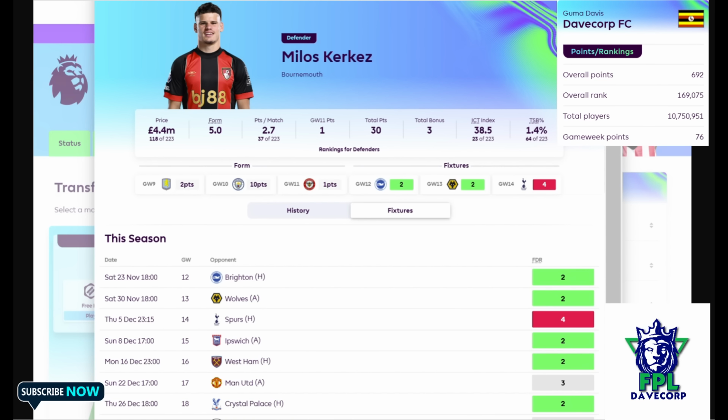We have a number of people that are always believing that 4.5 is already too expensive for a defender. So going for someone like this would already be a good choice.